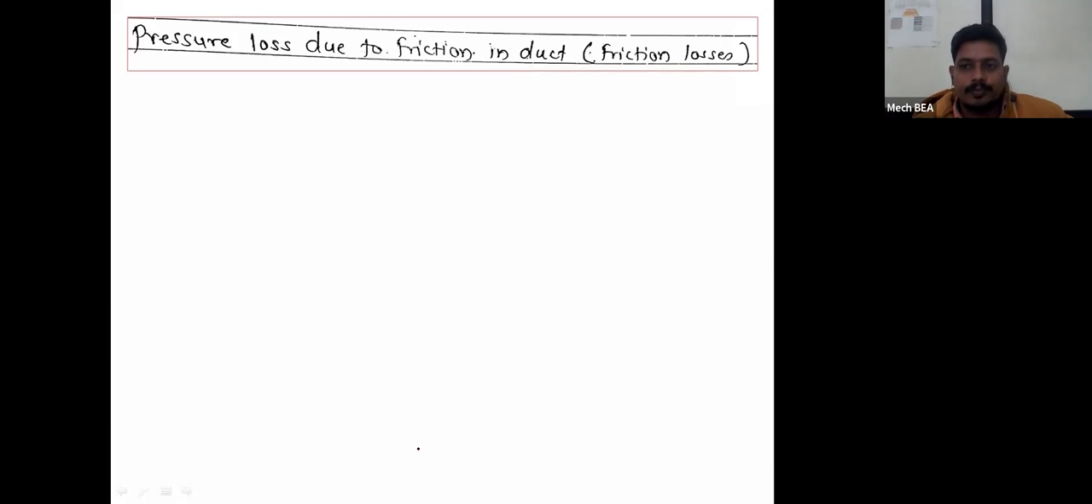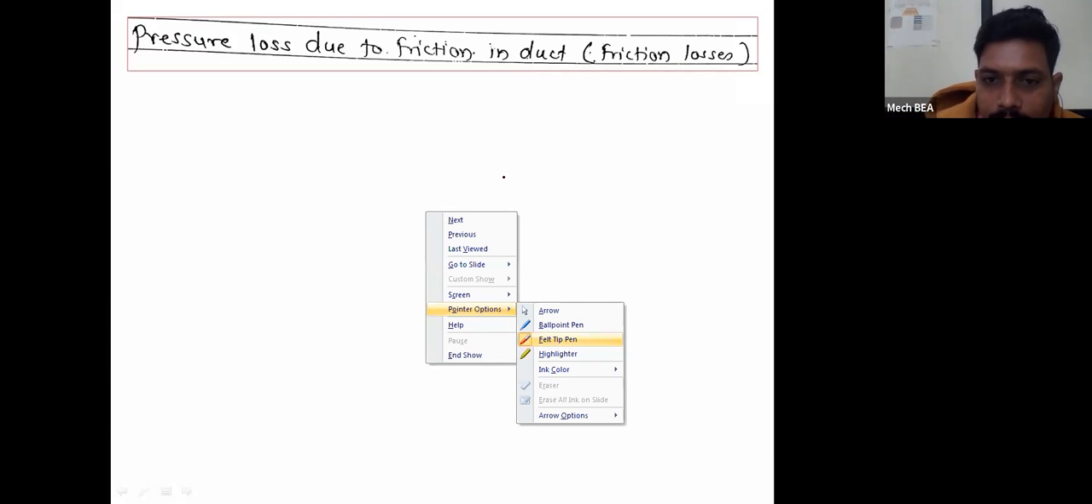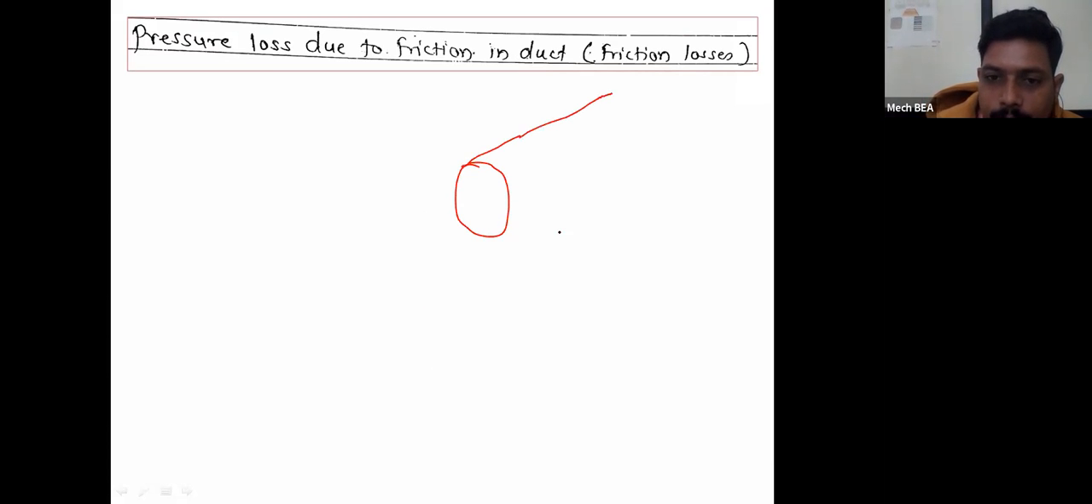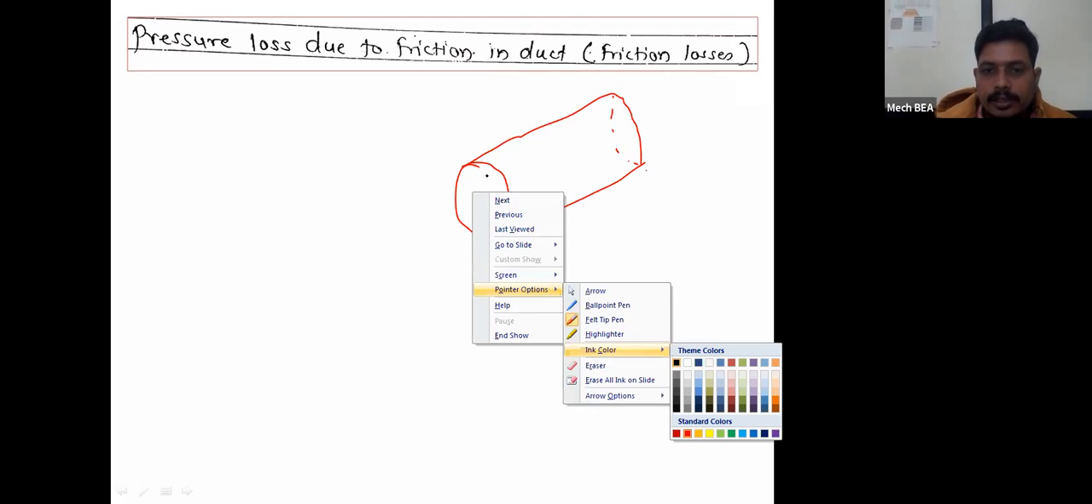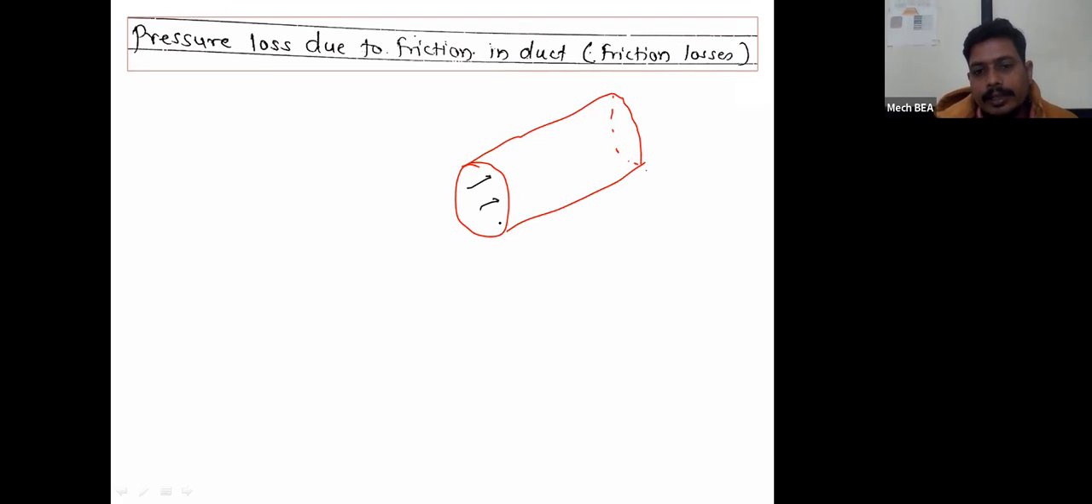In a similar manner, whenever air is passing through the duct, if I consider this as my duct, suppose of any shape, suppose a round duct, and through this duct conditioning air is passing, then each and every layer of that conditioning air will have a different velocity. Why will this be so?